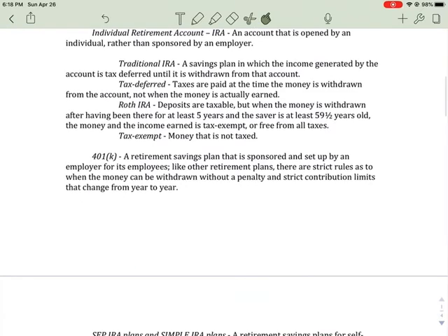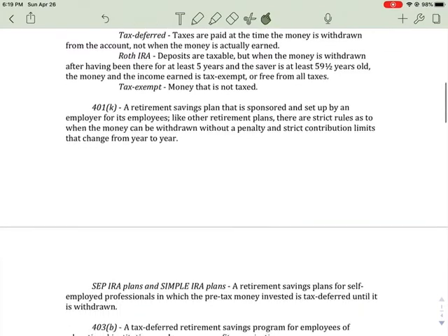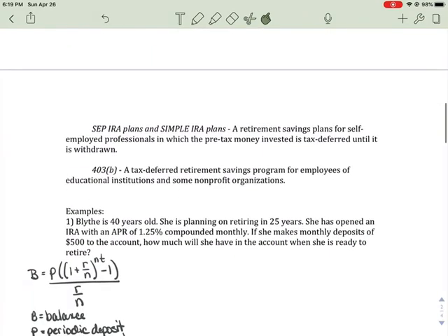Now, there is also the 401k. The 401k is a retirement savings plan that's sponsored and set up by your employer for its employees. Like other retirement plans, there are strict rules on when the money can be withdrawn. So if you withdraw too early, you're going to have to pay tax or you're going to pay a penalty. And there are strict limits on the contributions, and they change from year to year depending on what the rules are.